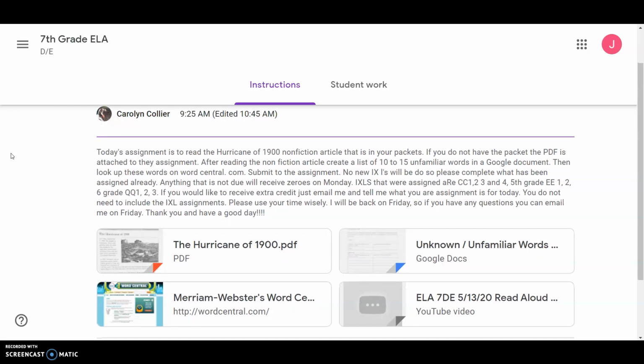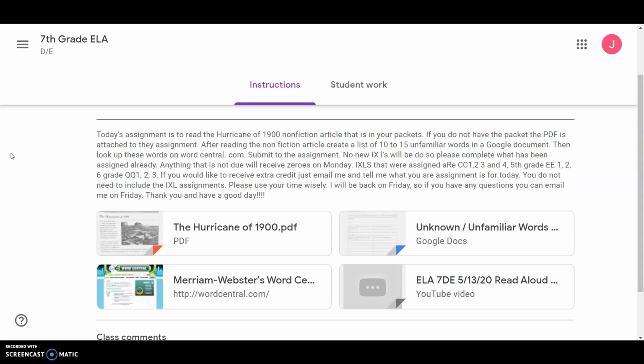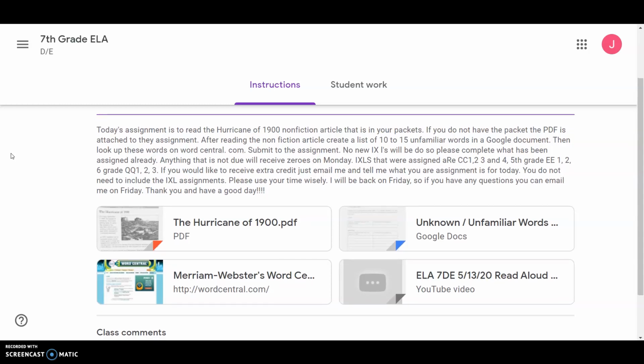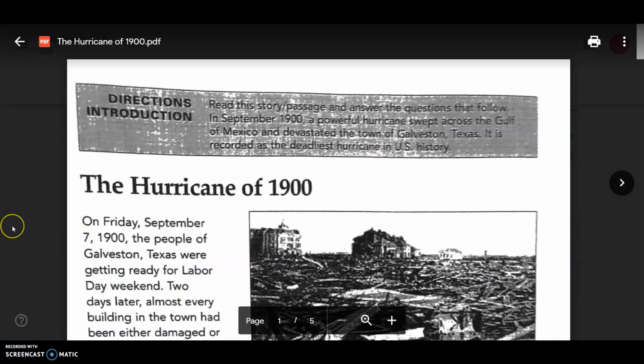Today's assignment is to read the Hurricane of 1900 nonfiction article that is in your packets. If you do not have the packet, the PDF is attached to the assignment. The PDF is actually located right here. If you click on the link, it will open up the PDF.